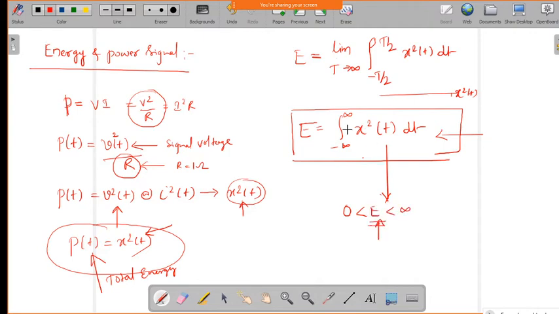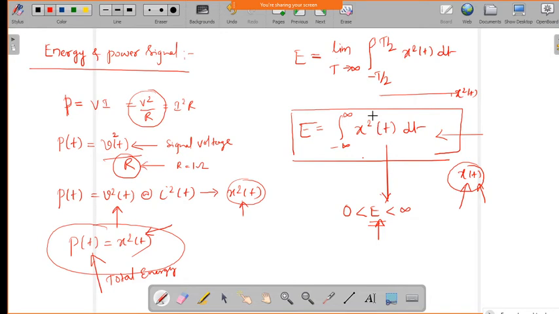If I have the signal x of t and I want to find out whether this is an energy signal or not, the energy of this signal should be finite, between 0 and infinity. If we get a finite value of energy for this particular signal, then we can say this signal is an energy signal, and we can find the energy by using this equation.